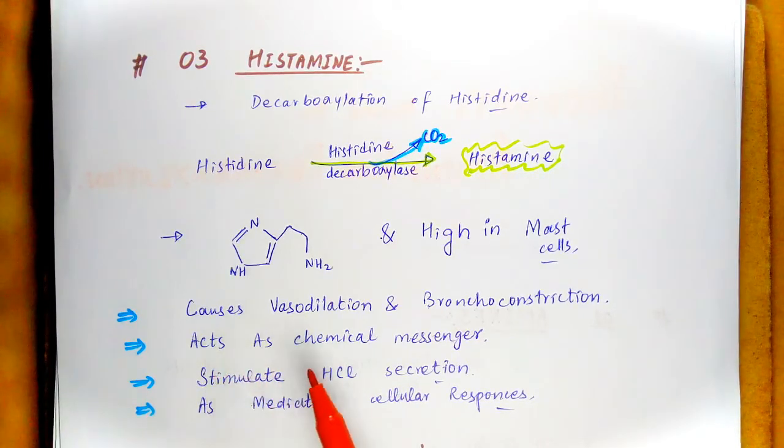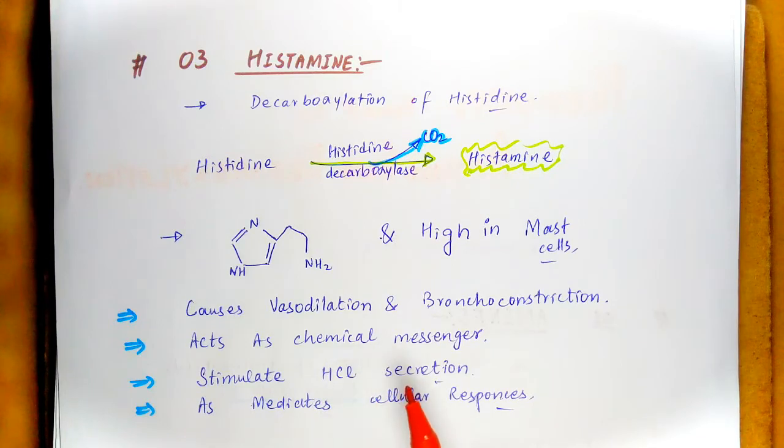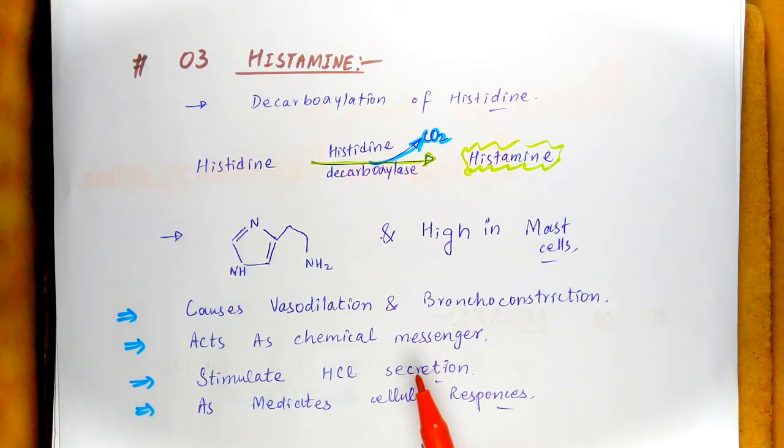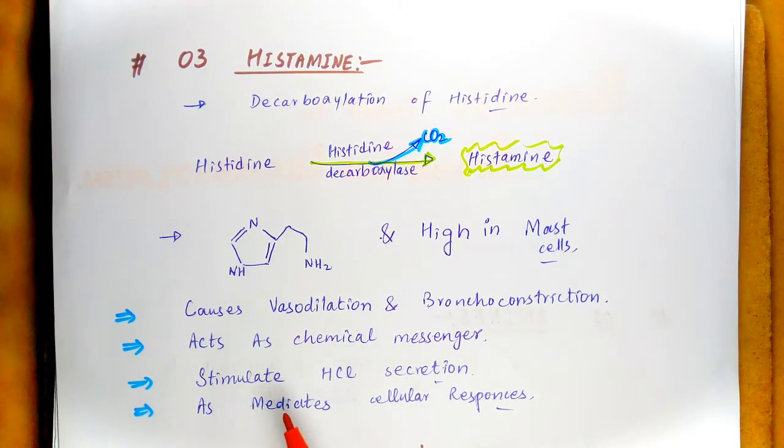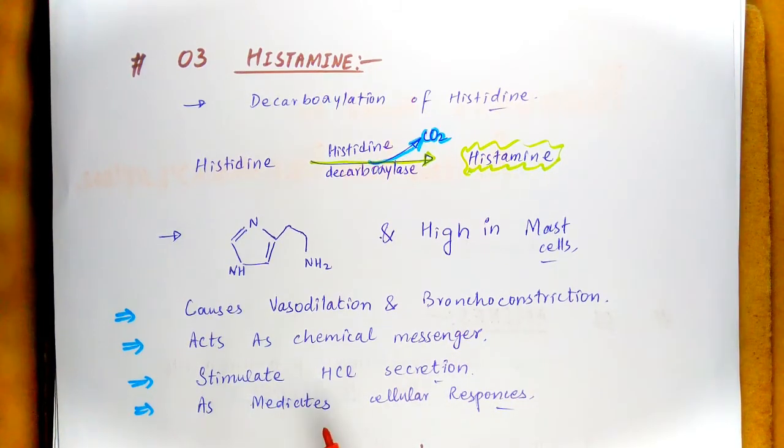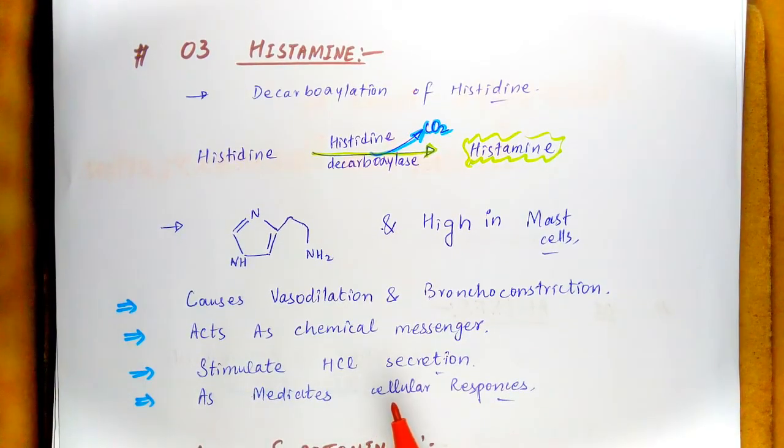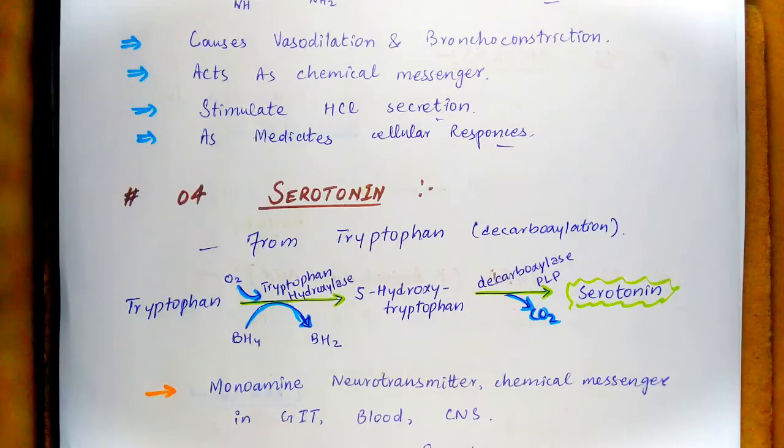Histamine acts as a chemical messenger. It plays an important role in gastric secretion as it stimulates the secretion of hydrochloric acid within the gastrointestinal tract. It also mediates most of the cellular responses within the body.